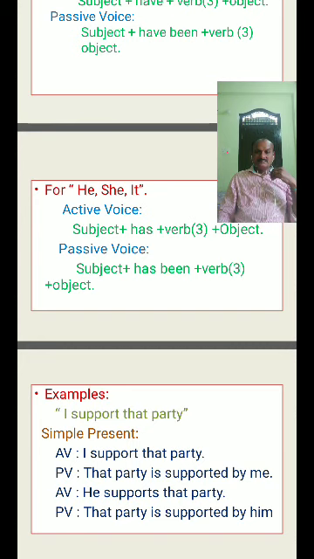For I: write am being, have been. The verb is always V3 form, no doubt at all. First put I at the top. On the left side write simple present, below that present continuous, below that present perfect.